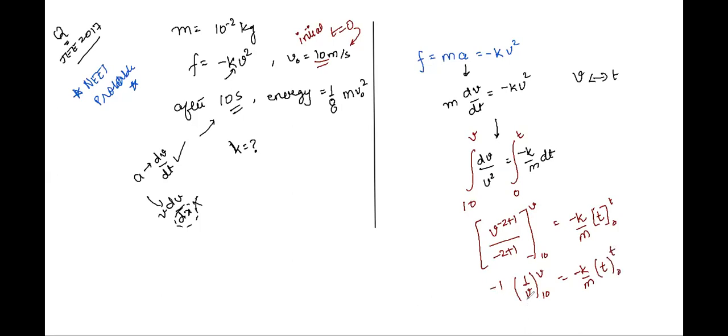Expand it, you will get minus 1 cancelled on both sides. You'll have 1 by v minus 1 by 10 is equal to t into k by m. So this should give you 1 by v is equal to 1 by 10 plus kt by m.